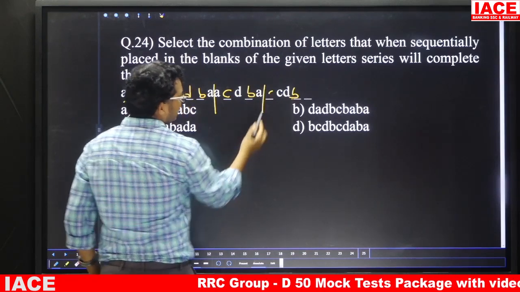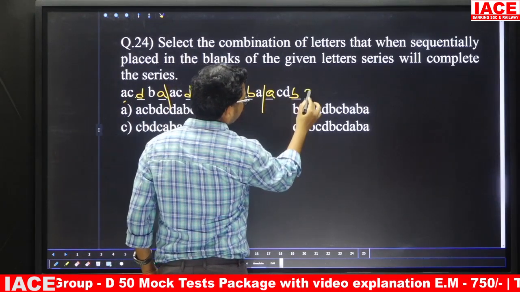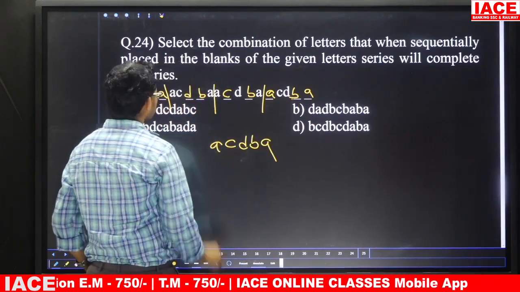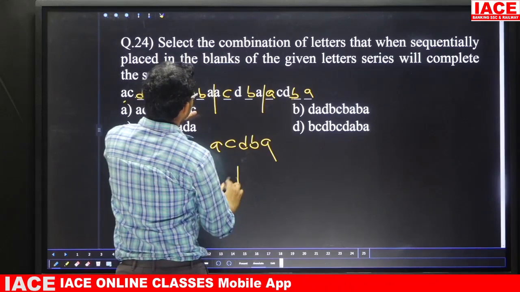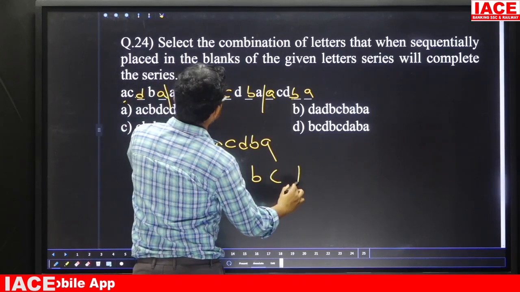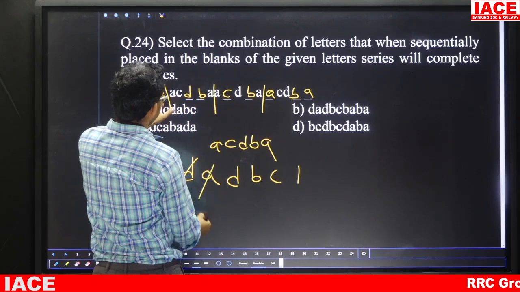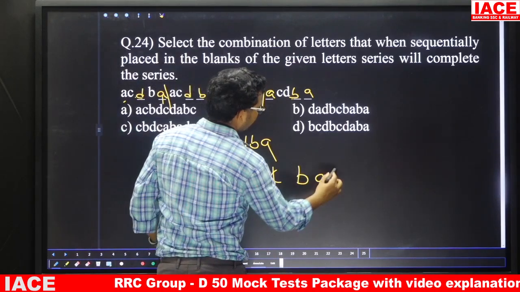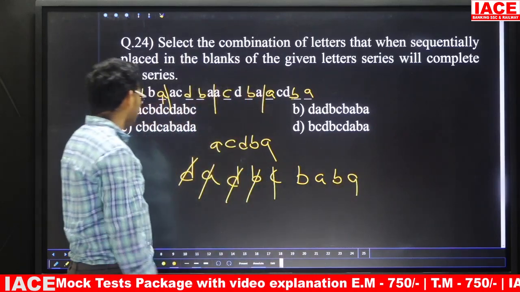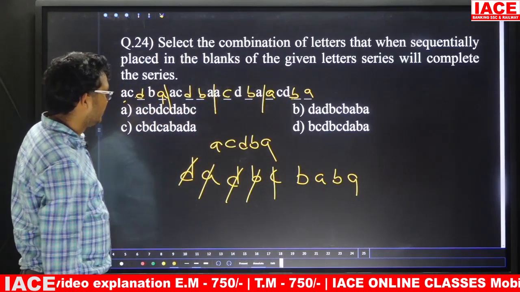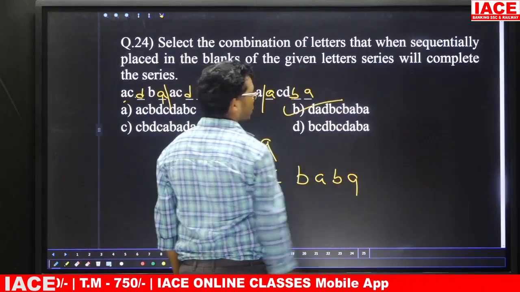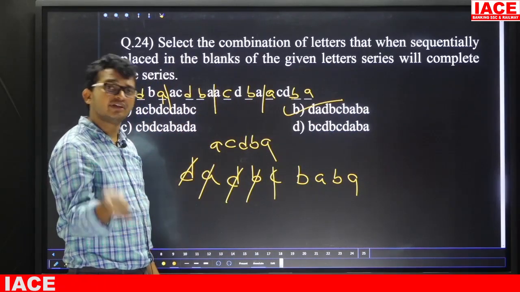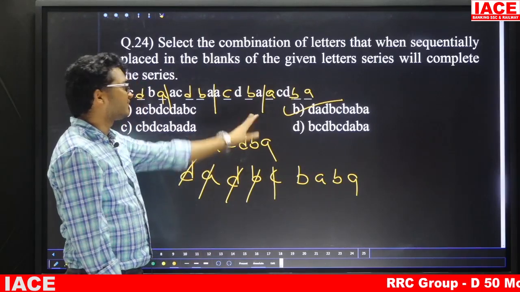Next one is what here? AC, DBA. Yes, that means the sequence is what? AC, DBA is repeating. So the answer is what? D, A, D, B, C, D. Next A, D, B, C. Next one B, A, B, A. Which option is there? Check once. DA, starting with D, we have only one option, so the answer is option B. Friends, for these types of questions, once analyze the sequence and if not, substitute the options. So the answer is option B.